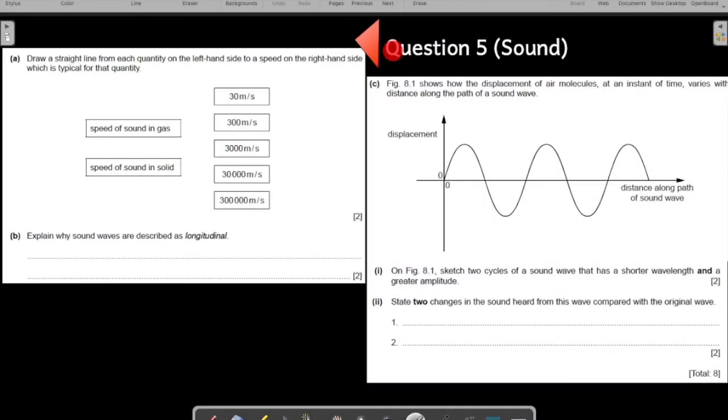Let us start our question number 5 on sound. This is a pretty straightforward and interesting question. If you want, you can pause the screen here, solve the question yourself, come back and play the video to